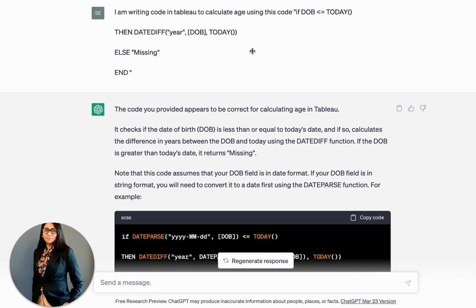First I wrote my own rough code and I gave it to ChatGPT, and I said that this is my code, which basically tells that if the date of birth is less than today, then tell me in years what is the difference between the date of birth and today, and that would give the age of an employee.